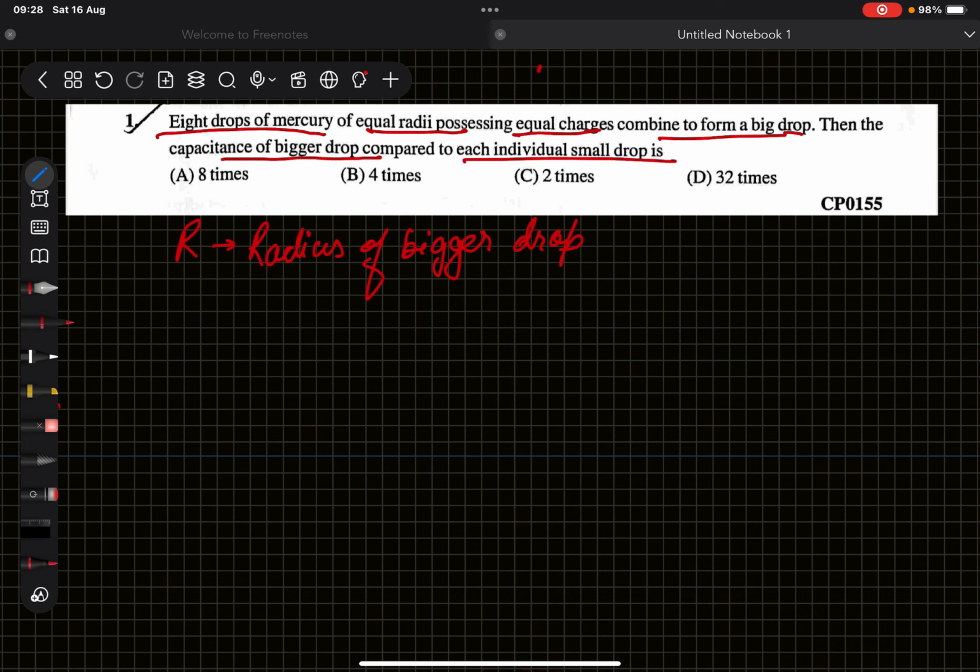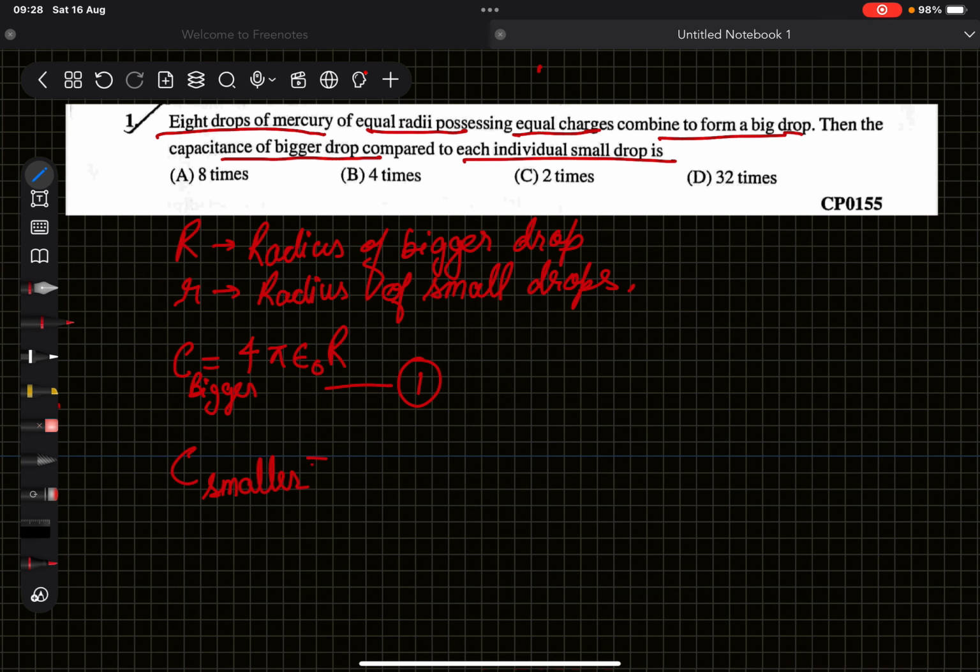And small r is the radius of the small drops. So capacitance of the bigger drop will be C equal to 4 pi epsilon naught capital R. This is of the bigger drop. And capacitance of the smaller drops, let us consider it as equation 1, will be equal to 4 pi epsilon naught small r. Let's consider it as equation second.